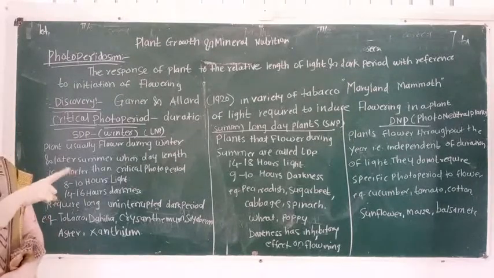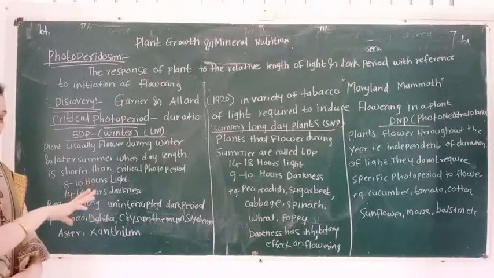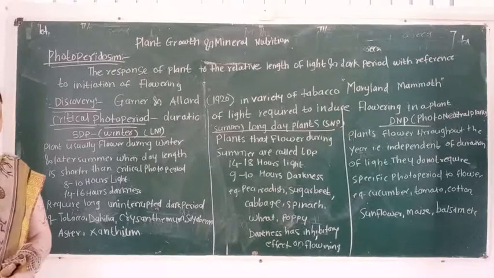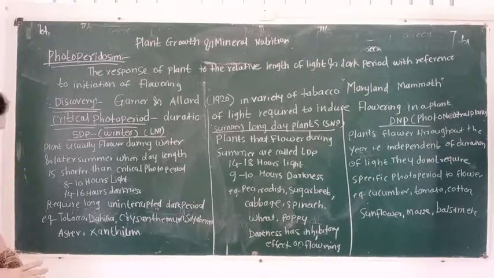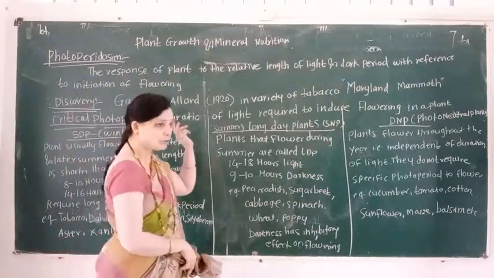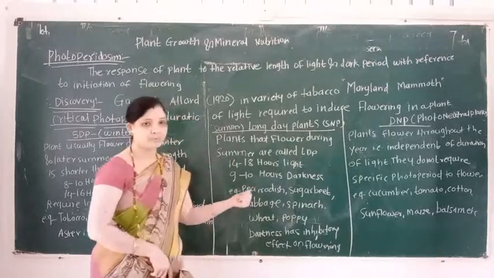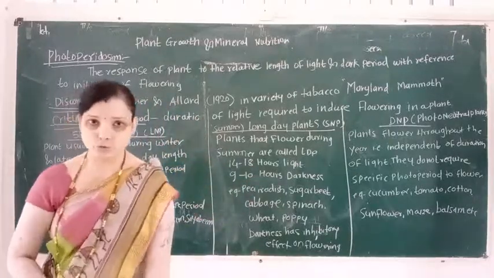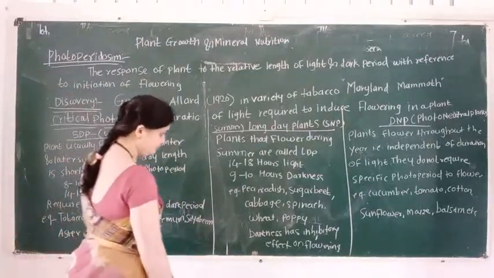SDP are known as winter plants and LDP are known as summer plants. Why? Because these plants induce flowering during summer season, so they are called long day plants.